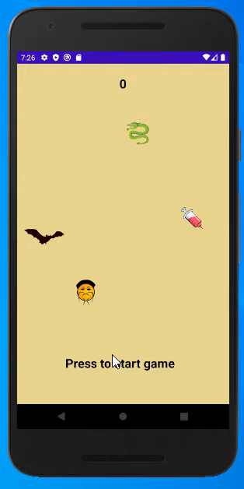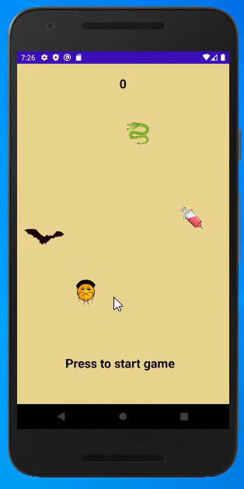When we hit press to start the game, we will see an activity page where we interact with the phone screen. When we tap the screen, the bat will move on the y-axis, and the objects, the dragon, Chinese and vaccine emojis, will move on the x-axis.